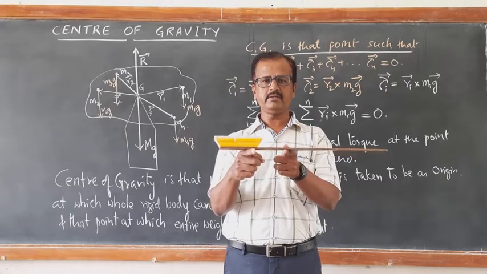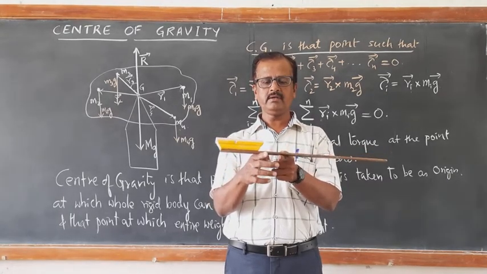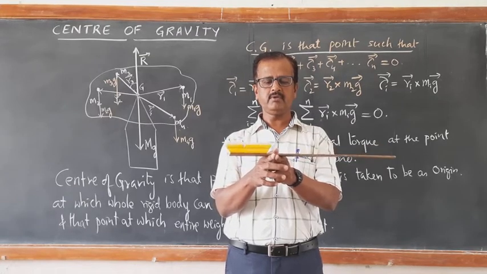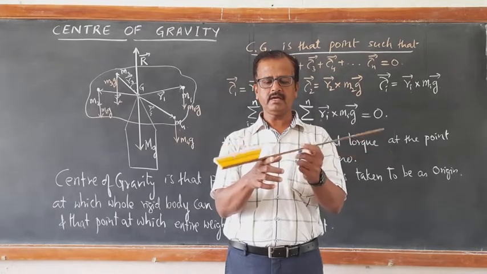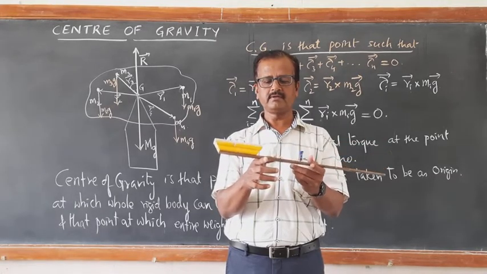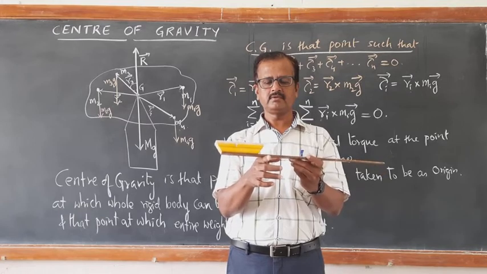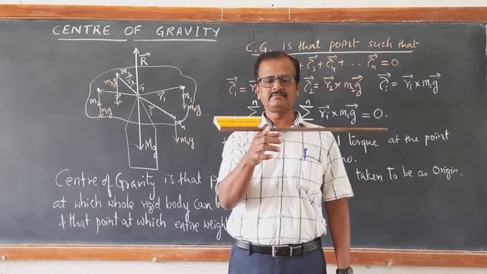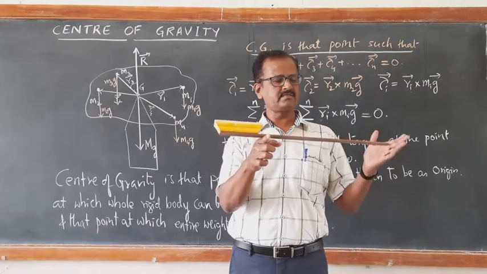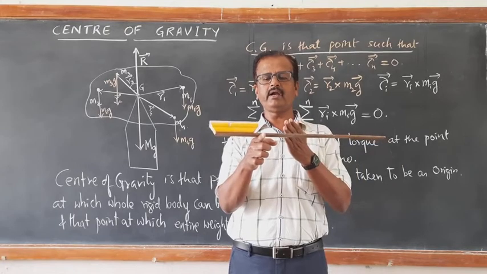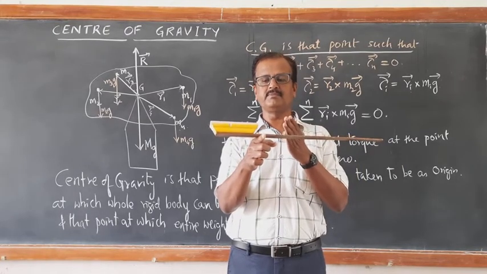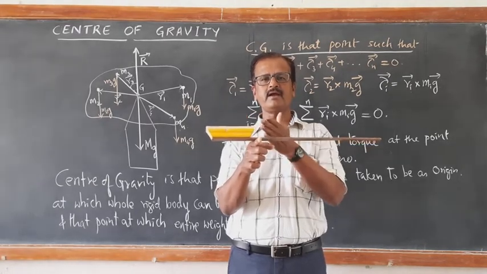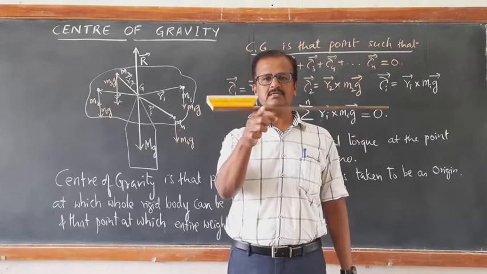At one particular point, the entire body will be in equilibrium. So that becomes the center of gravity. So exactly, you can see now, I am balancing. From this side, it is at 36.5, almost 37 centimeter. So from the other end, from 50 to 37, it is at 13 centimeter. So this becomes the center of gravity.